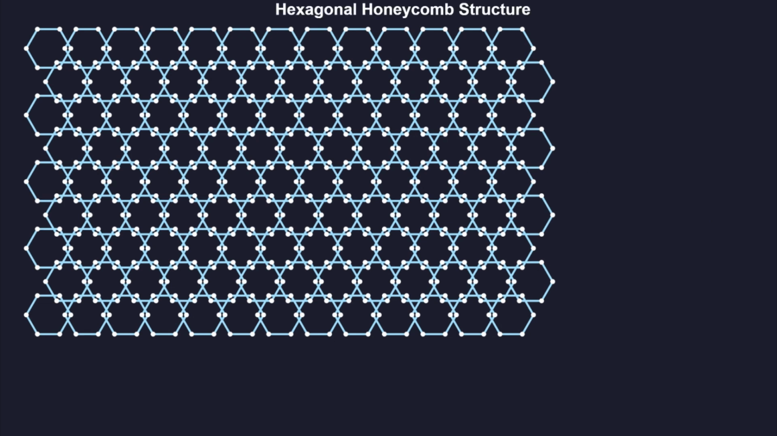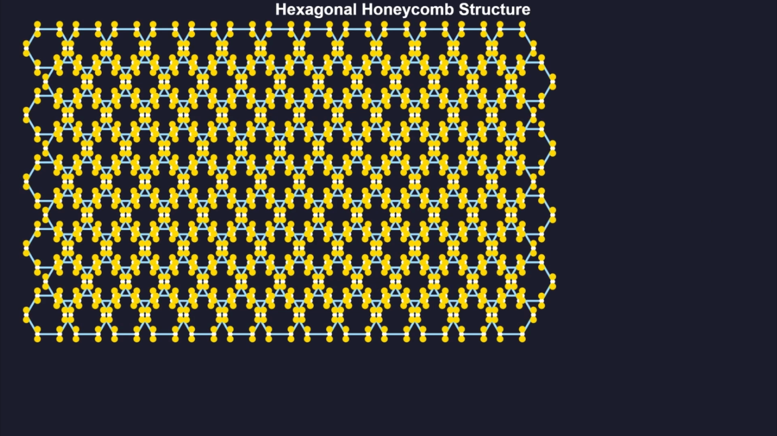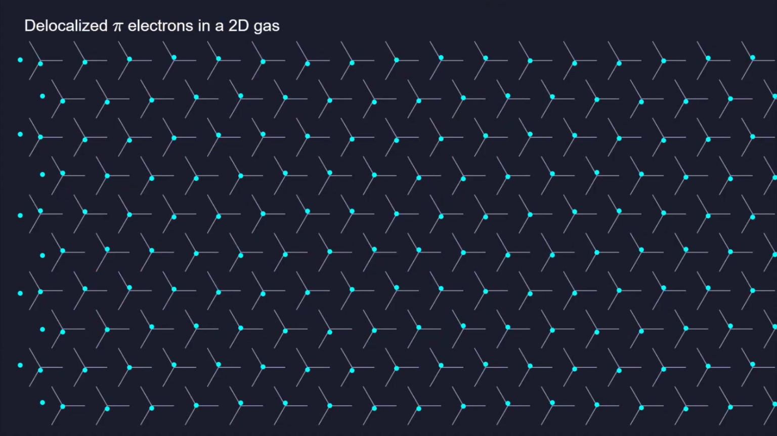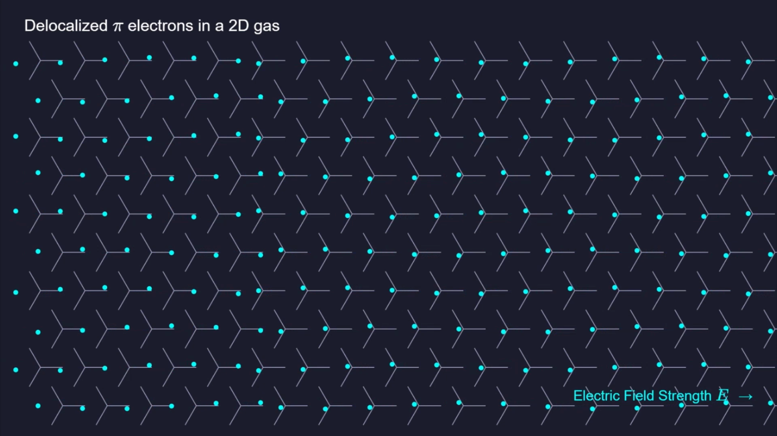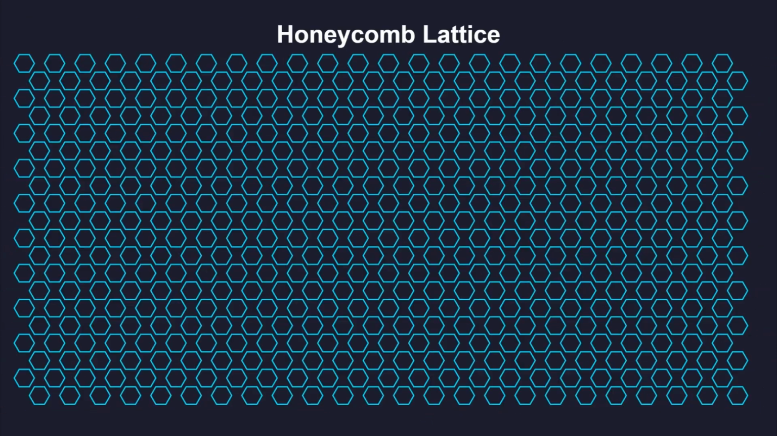Graphene consists of a single layer of carbon atoms arranged in a hexagonal honeycomb structure. Every carbon atom forms 3 strong sigma bonds with its neighbors, leaving 1 electron in a pi orbital. These pi electrons are delocalized across the entire sheet, creating a highly conductive 2-dimensional electron gas. The geometry of the lattice determines how these electrons move and interact with external electric fields.